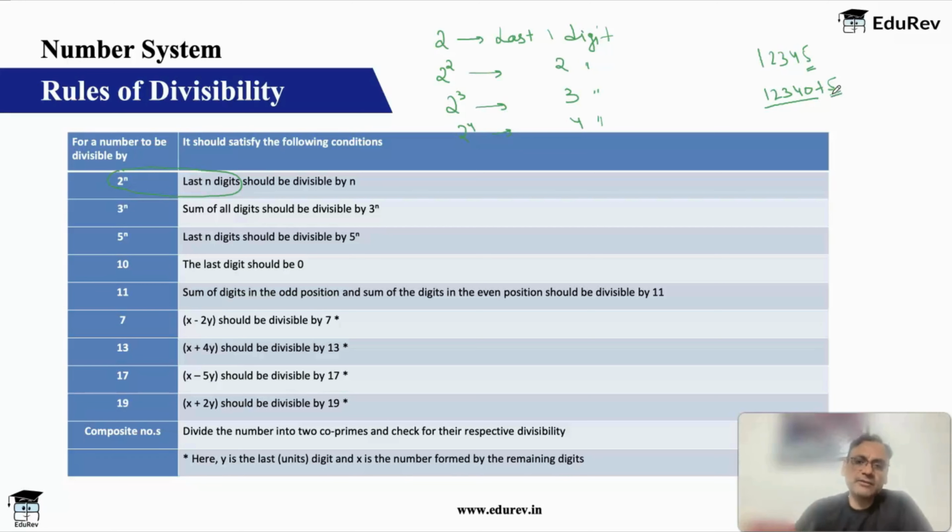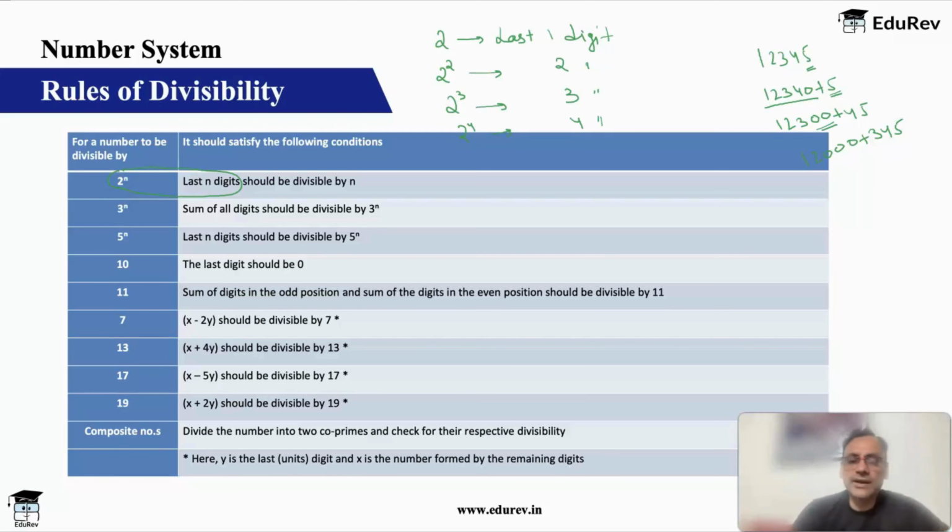For divisibility by 4, I am saying check only the last 2 digits because the number can be written as 1, 2, 3, 0, 0 plus 45. And any number ending in 100 is always divisible by 4. So you don't have to check the first part, you only have to check the second part. Same rule applies for 8. The number will become 12000 plus 345, and any number ending with 1000 is automatically divisible by 8.